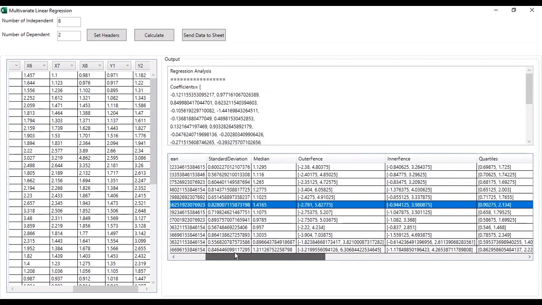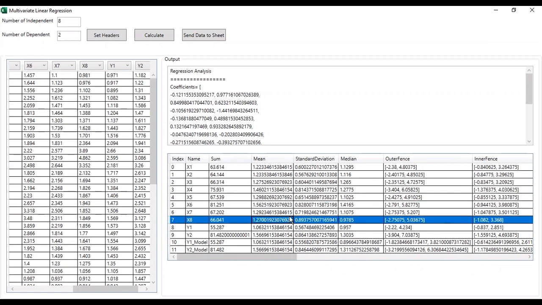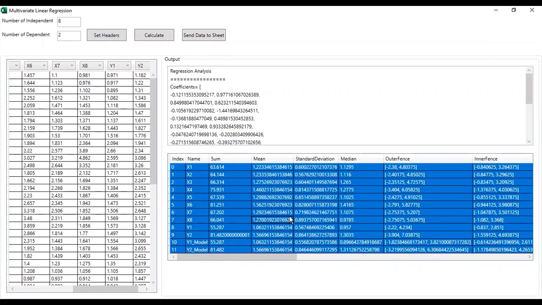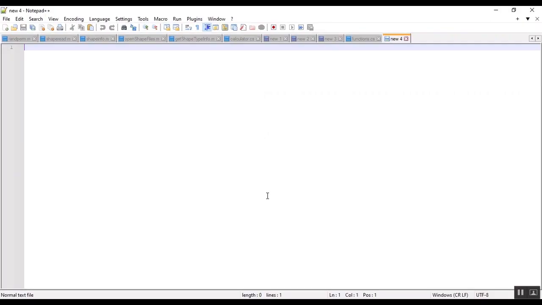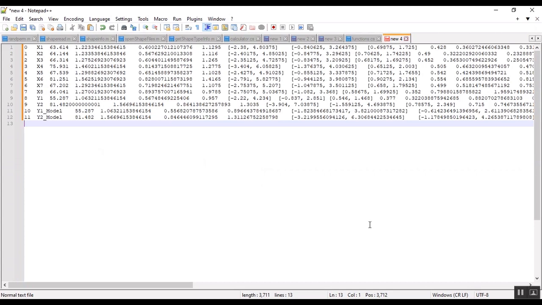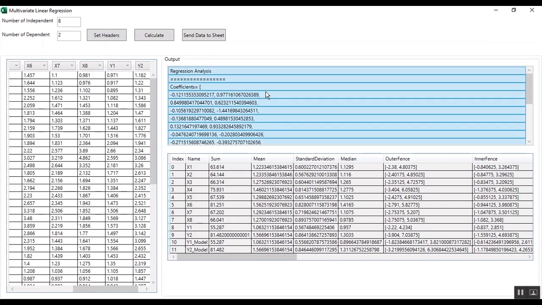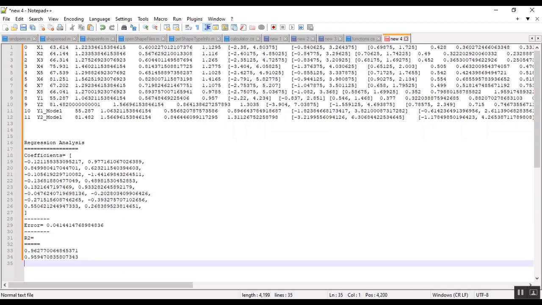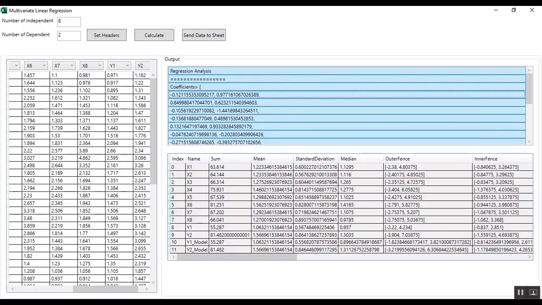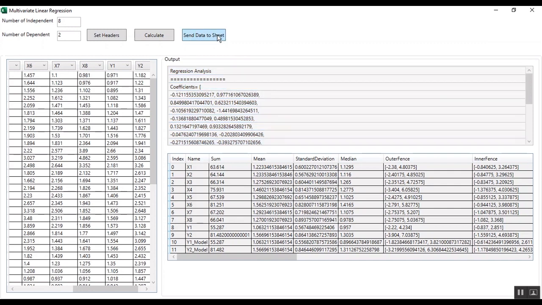This is all the information that you need. And you have two options to get this data. You can easily copy and paste the data here or anywhere that you want: click on this text data, press Ctrl A and press Ctrl C. Now you can press Ctrl V. Another option is send data to sheet.